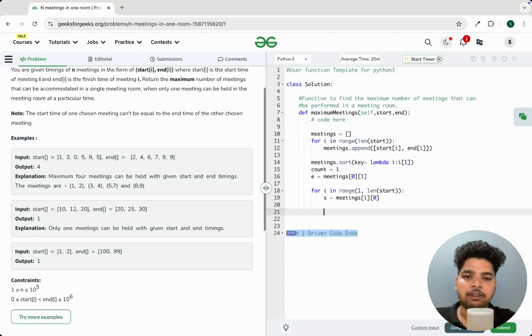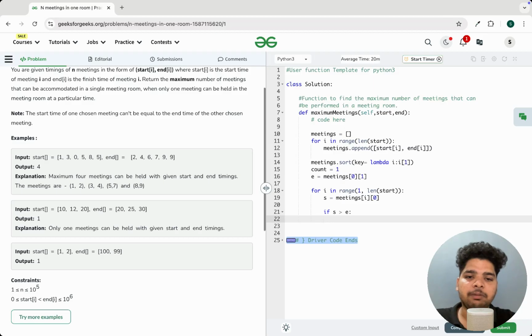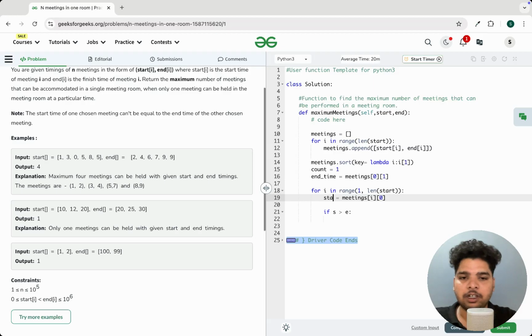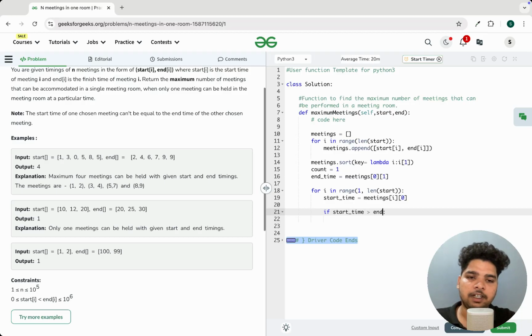Then we'll compare, if the start time is greater than end time. Let's name it end time here, and here start time. So here if start time is greater than end time,